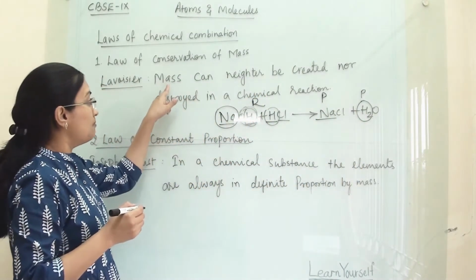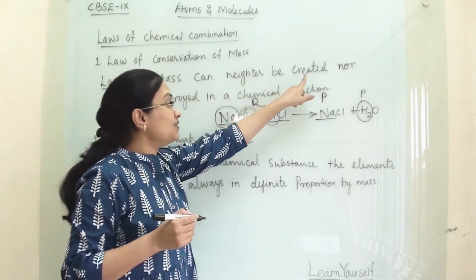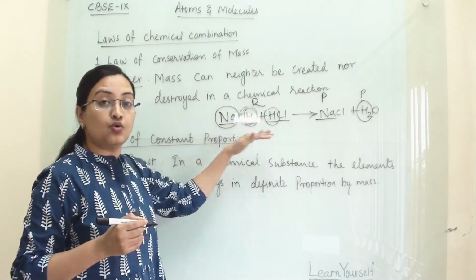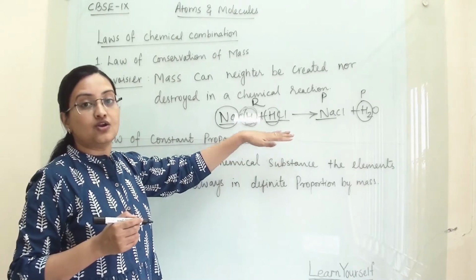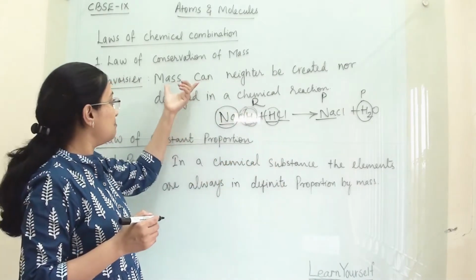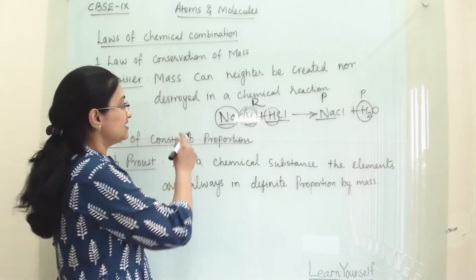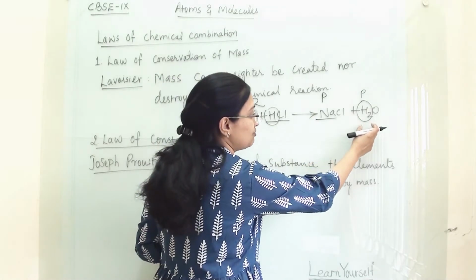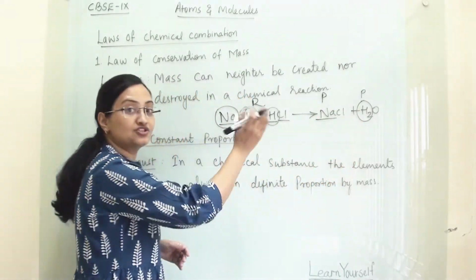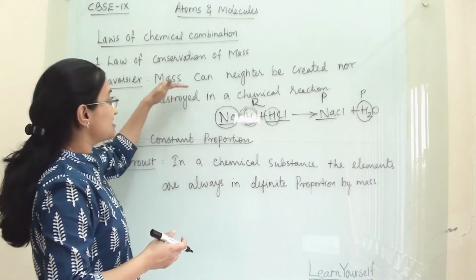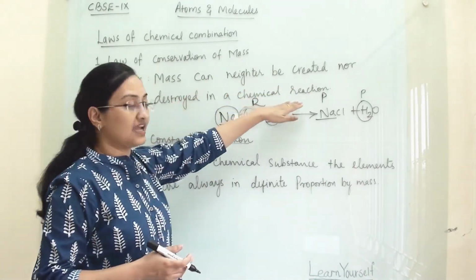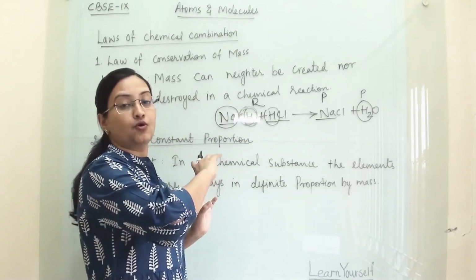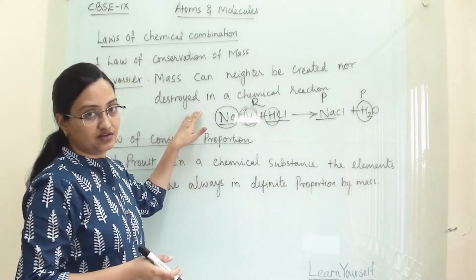So that means mass cannot be created, and no atom can be created throughout the chemical equation. We cannot create any matter, we cannot create any mass, and we cannot destroy it. Destroy means if there are two hydrogens here, then it cannot become one. You cannot destroy any matter or any mass. So mass can neither be created nor destroyed in a chemical reaction. It is only transferred from one form to another form. So that is a chemical reaction.